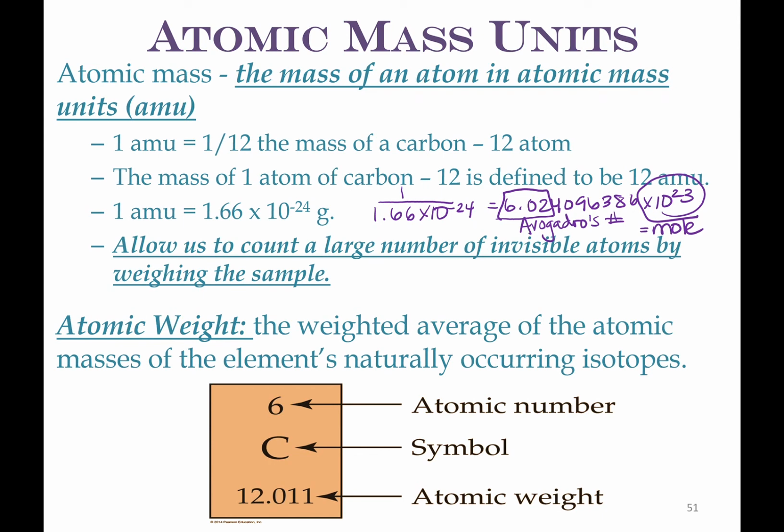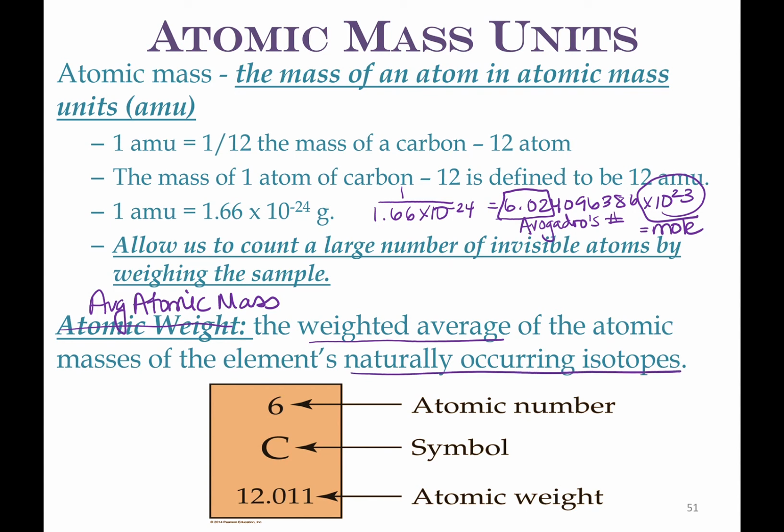So when we talk about atomic mass or atomic weight, the average, I like to actually call this average atomic mass, but I made these slides off of your book, it is actually the weighted average of the atomic masses of the naturally occurring isotopes.